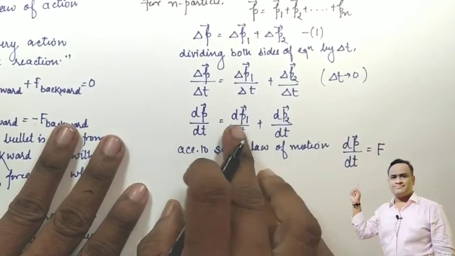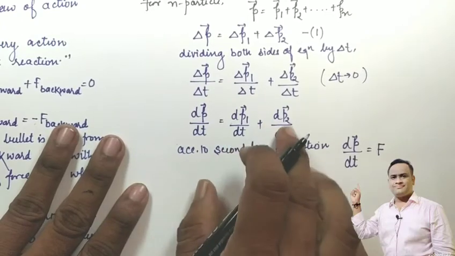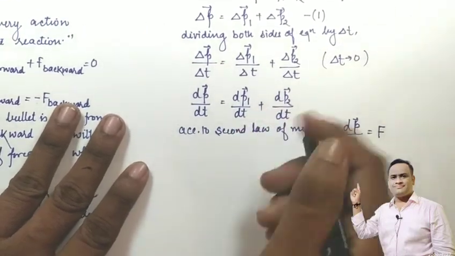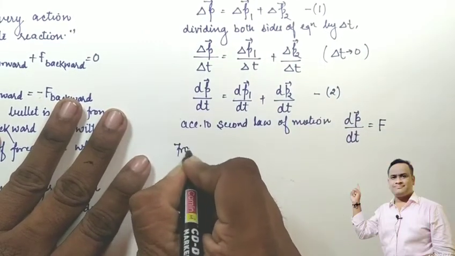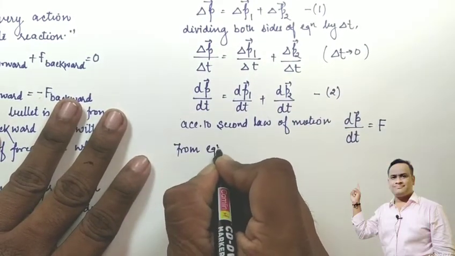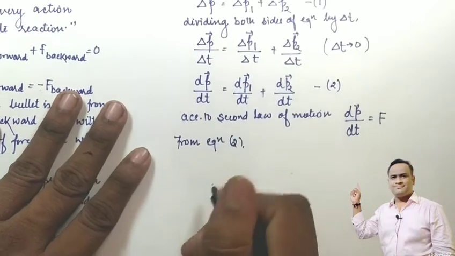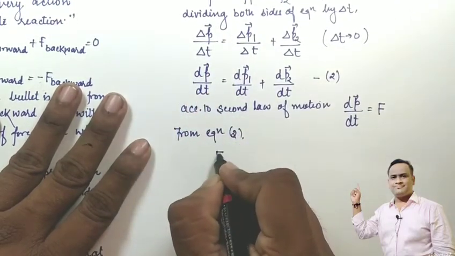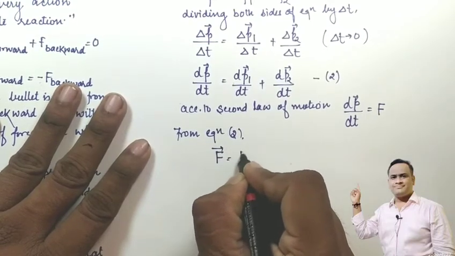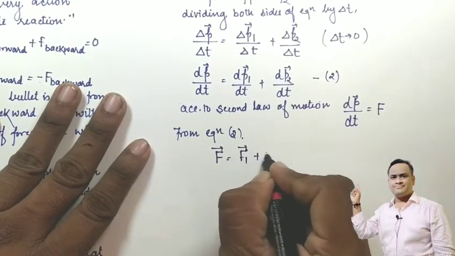So here dp1 upon dt becomes F1 and dp2 upon dt becomes F2. Let us suppose this is equation number 2. From equation 2, we can conclude that dp upon dt equals F, and the total force F equals F1 plus F2.